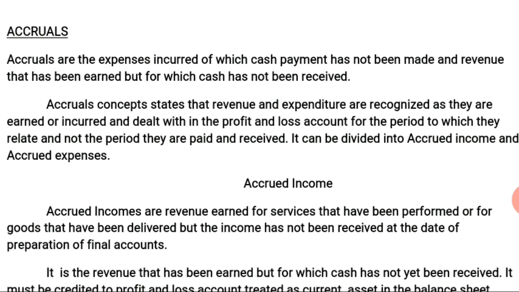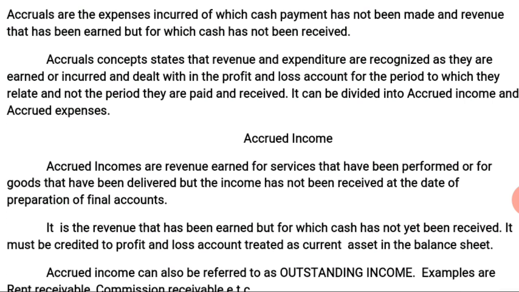Accrual concept states that revenue and expenditure are recognized as they are earned or incurred and dealt with in the profit and loss account for the period to which they relate, and not the period they are paid and received.